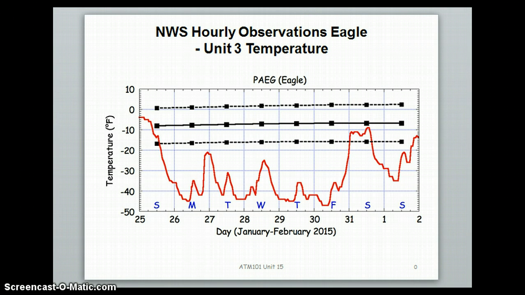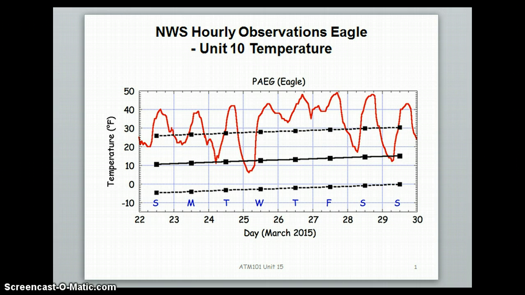So moving on to the March graph for Eagle, we can see that the max temperature for March 24th was 43 degrees and the minimum temperature was 11. This was a range of 32 degrees for that day, and the mean temperature for that day was 27 degrees.